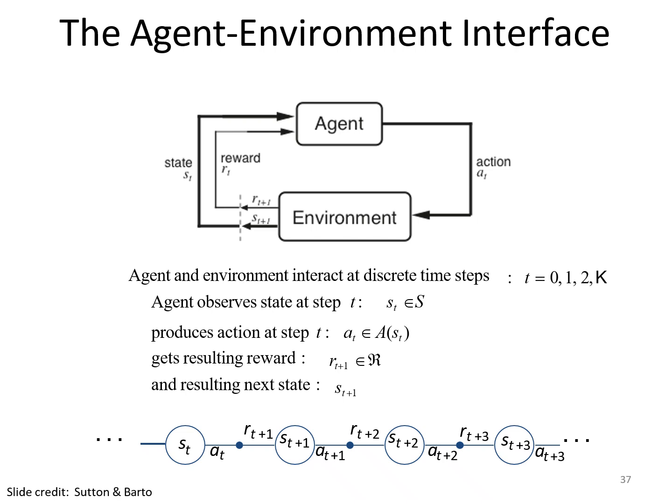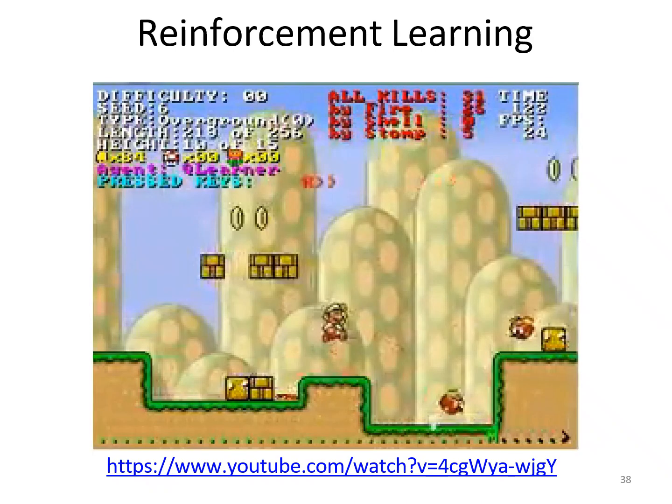So we follow the timestamps here, and the agent observes each and every state, produces the action for the step at that time, and gets the resulting reward. Once one step, or one level, is over, we definitely get the reward and the resulting next state. So overall we will get a gain or a loss in rewards. So this is the basic agent environment interface.